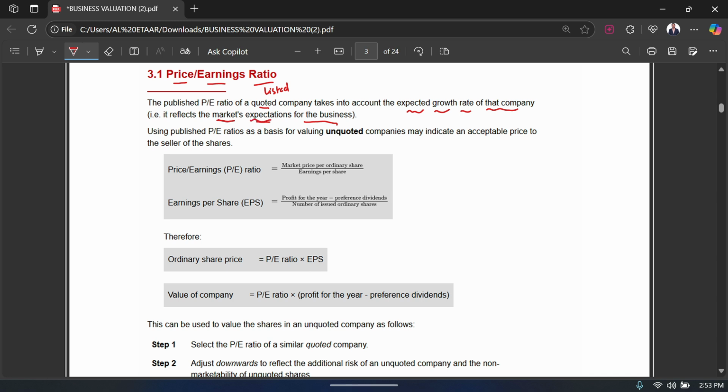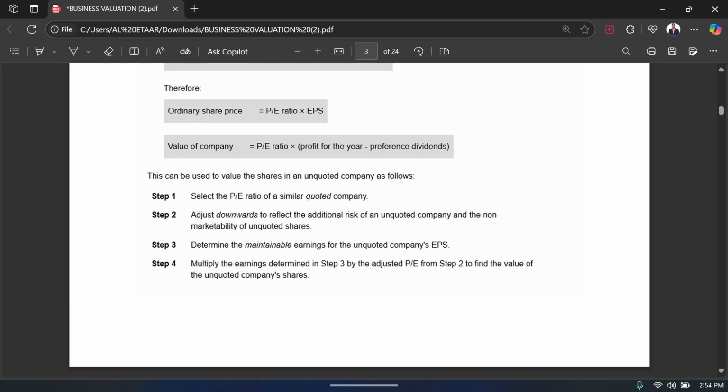So if you are using the published PE ratios as a basis for valuing unquoted, meaning unlisted, companies, that may indicate an acceptable price to the seller of the share, right? What this paragraph is trying to say is that if there's a listed company, you can just look at its PE ratio to understand the market expectation for the business. But if there's an unlisted company, an unquoted company, which is not listed in the stock market, how are you going to value that business based on its PE ratio? They're saying the way you can do this is by using these four steps.